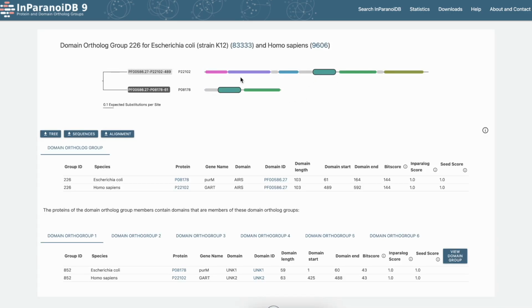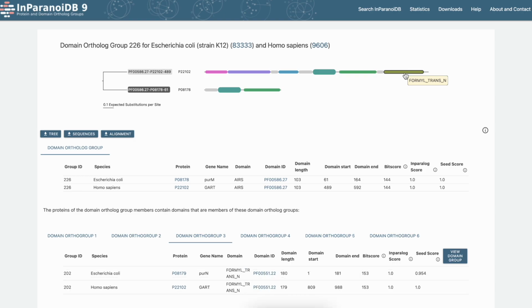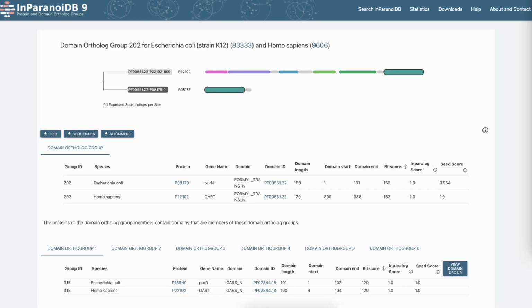Here we can see a drawing of this E. coli PurM protein, which contains the AIRS domain. We can also see that the next domain on the human protein, the AIRS-C domain, is also orthologous to a domain on the PurM E. coli protein. Then we can also see that the last domain on the human protein, the formyltransferase-N domain, has an ortholog on yet another E. coli protein, the PurN protein.